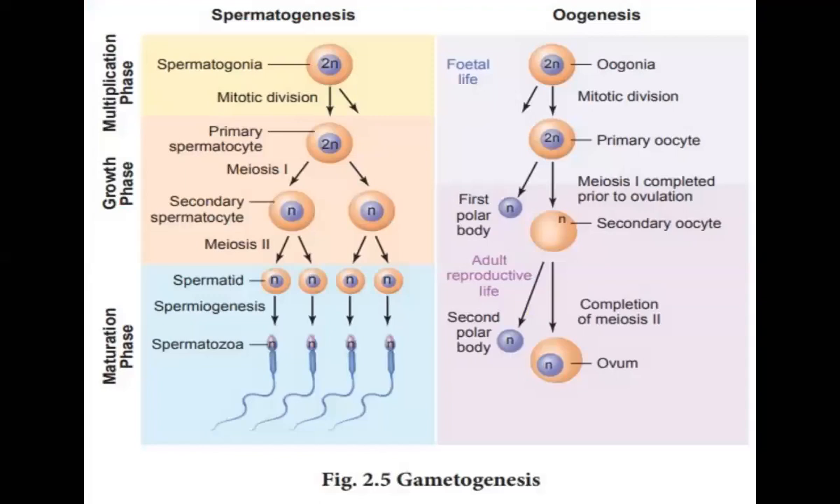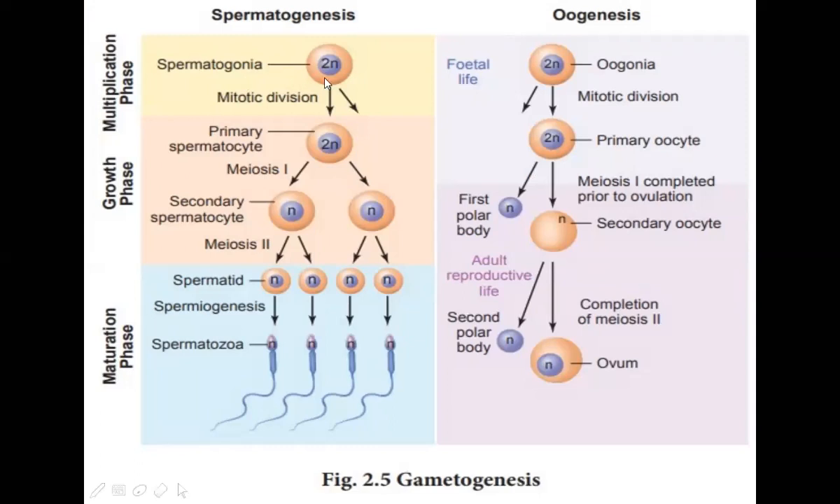Then next, what is important for pregnancy? That is what we require, the ovum and the sperm. So that is the male gamete and the female gamete. The formation of these gametes is called gametogenesis. The formation of sperm is called spermatogenesis.